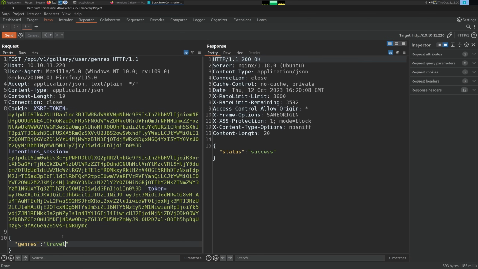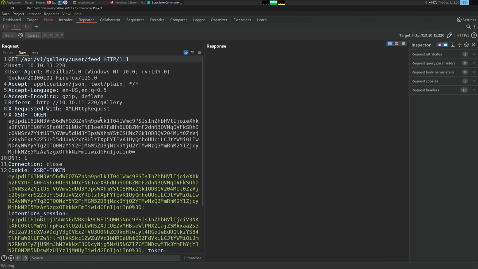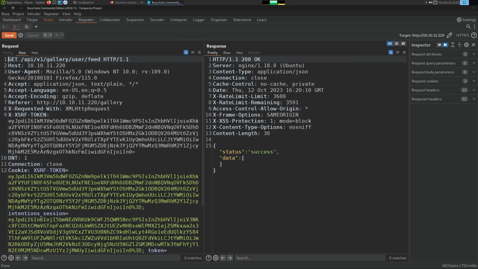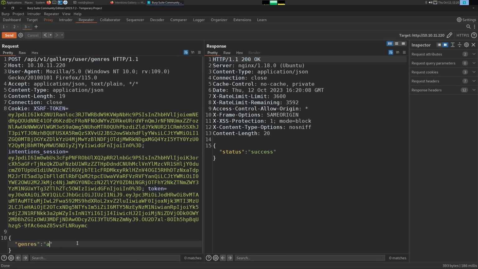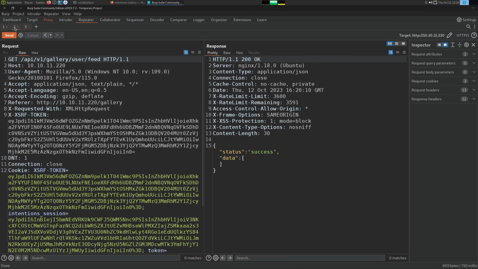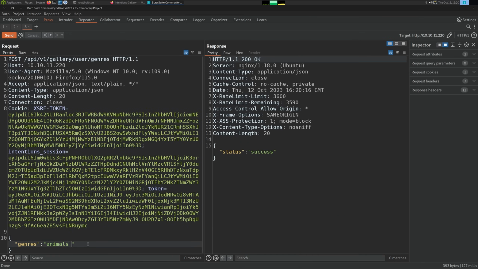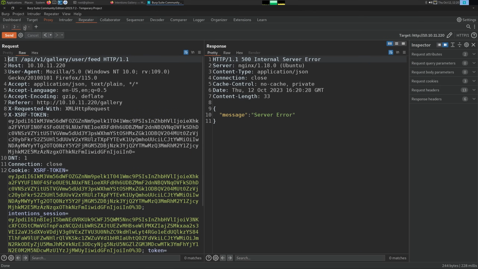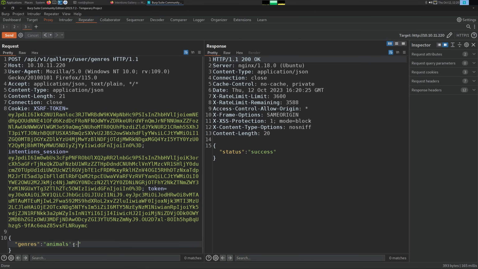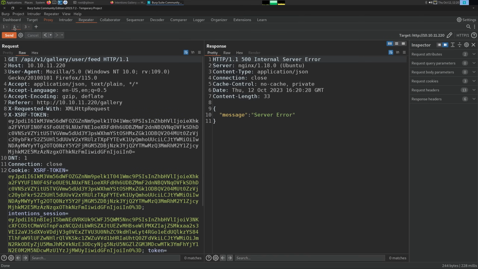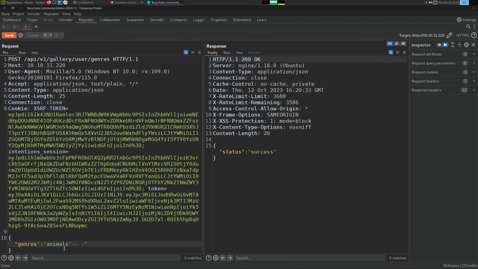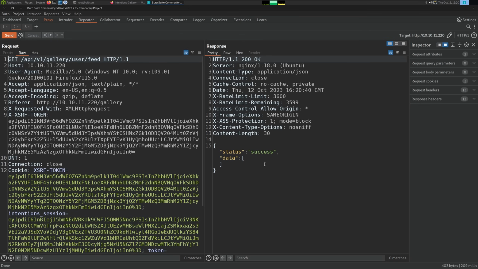So let's go back and make sure this is something that's good. I think travel was a tag, right? So if I look at this, we don't get anything. What was it? Animals? There we go. So I always like seeing a success here with some data when I play for SQL injection. So I'm going to do a single quote. We get server error. I'm going to add a comment afterwards. Still get a server error. If I do animals with a comment, we get success, nothing.